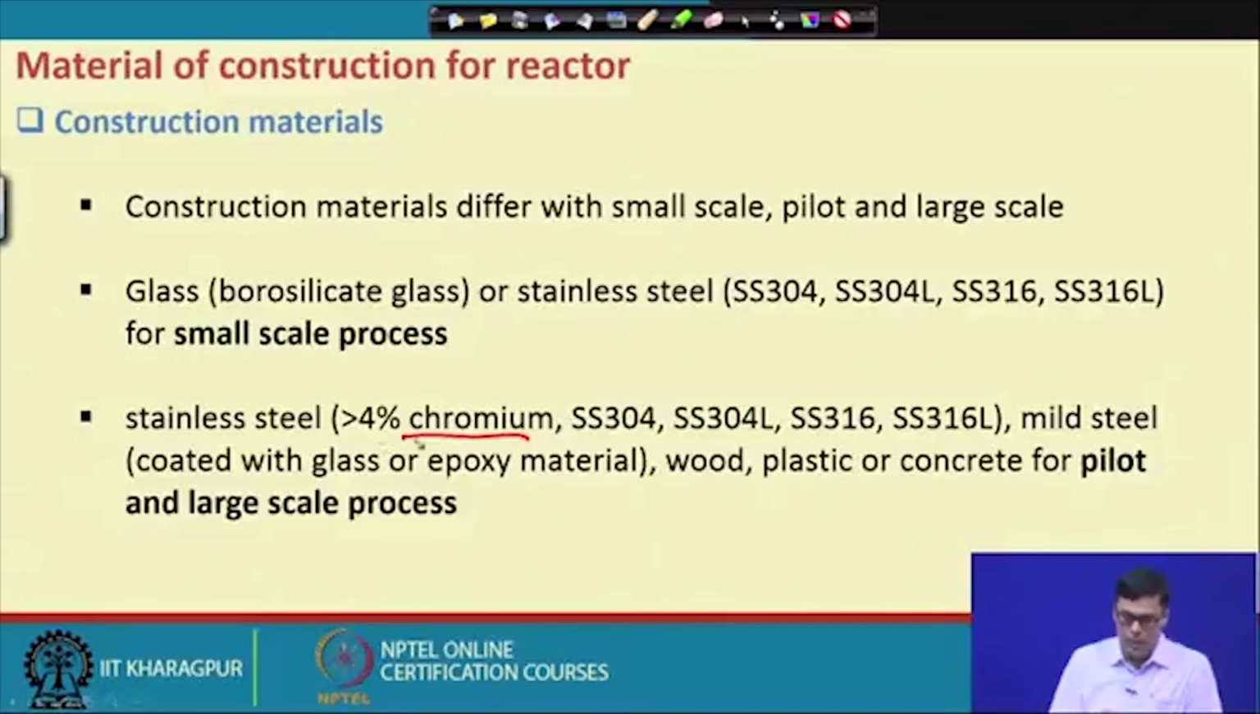Now, for the construction material, I can give the typical example of chromium. If we add chromium to the stainless steel, then the acid resistance of the stainless steel increases to a great extent. Usually, we use SS304 for our day-to-day requirement. In the fermentation industry, we recommend SS316, sometimes SS316L, which we use for pilot plant and large scale operation.